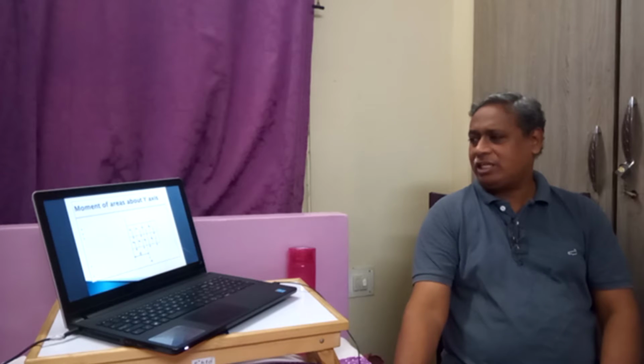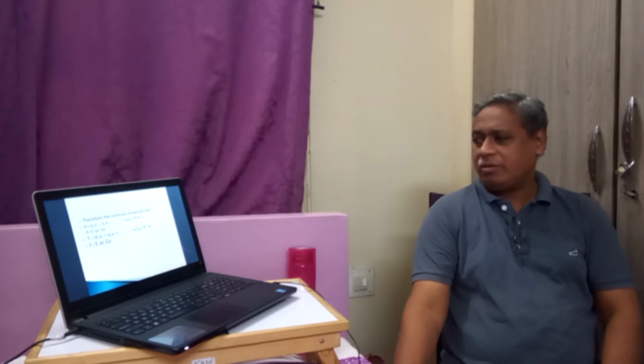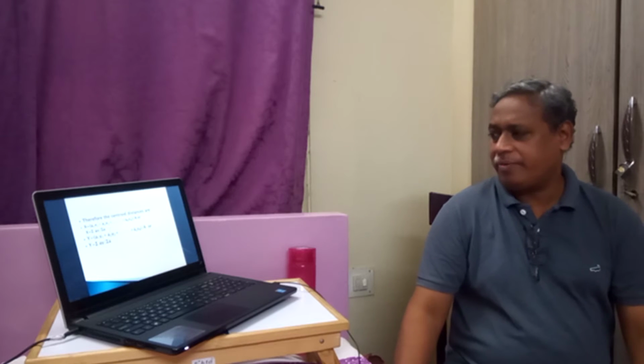Therefore the equation can be written as x, the centroidal distance, is equal to A1 x1 plus A2 x2 plus A3 x3 and so on, by the total area, that is sigma AX by sigma A.